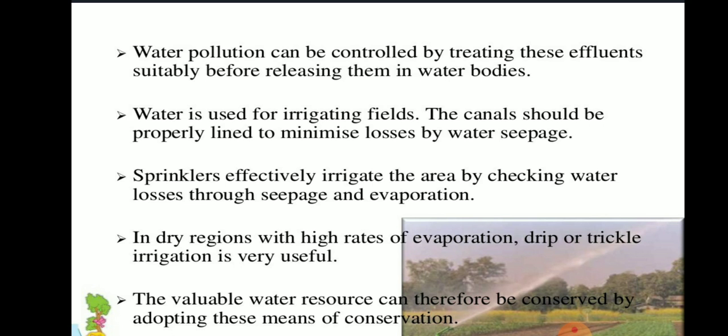In dry regions with high rate of evaporation, drip or trickle irrigation is very useful. So the valuable water resource can therefore be conserved by adopting these means of conservation. So these are some of the methods to be adopted so that we can control water pollution and water availability.